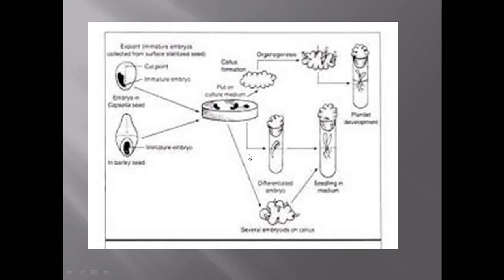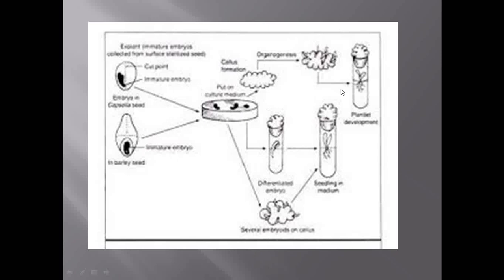In the indirect method of propagation, firstly this embryo gets converted into the callus where the organogenesis can take place, and after subculturing it, you are able to get the plantlet. So as per your wish, you can carry out the treatment by using both ways.